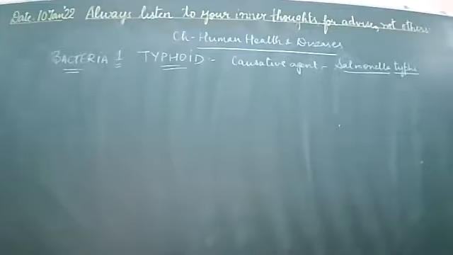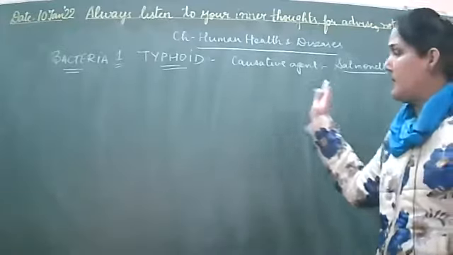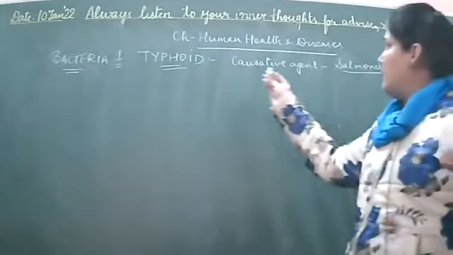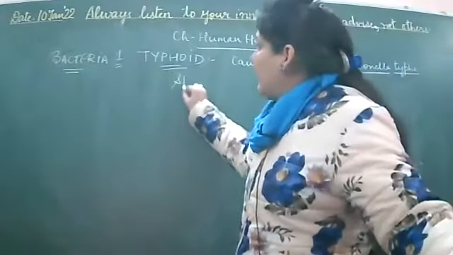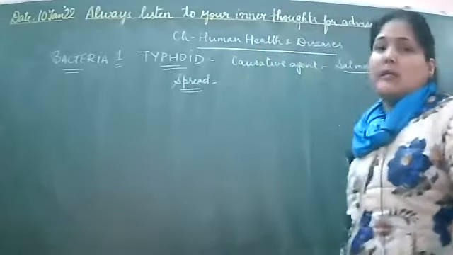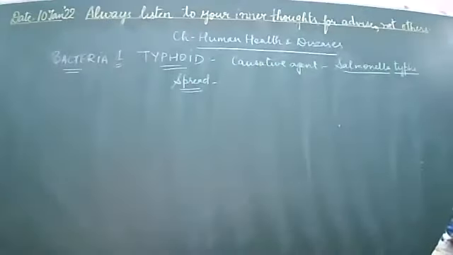Now, how does this enter within our body, or how does it make entry into the body of human beings? इसमें जो होता है, it enters through the small intestine actually, and it spreads with contaminated food and water.